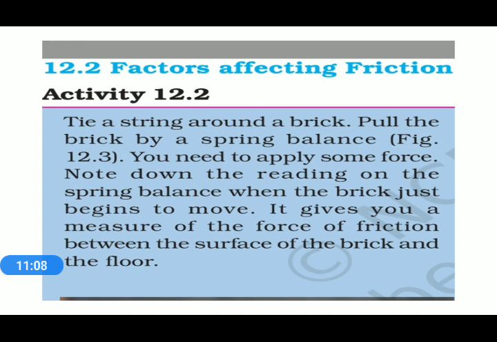Now we apply some force, and we note down the reading on the spring balance when the brick just begins to move. That is the measure of the force of friction between the surface of the brick and the floor.